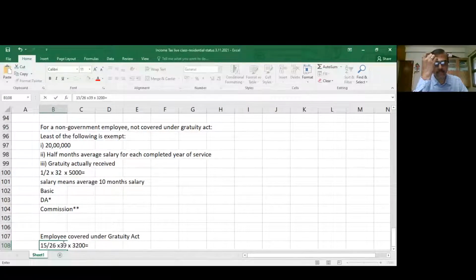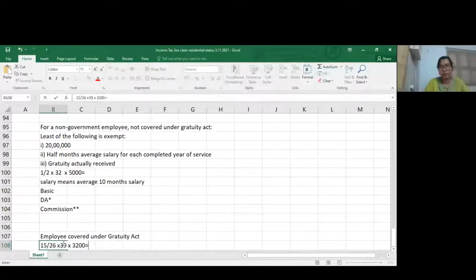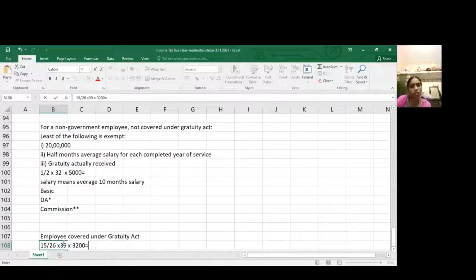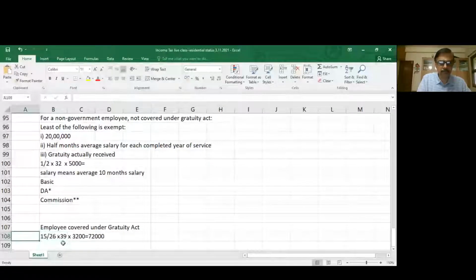So 15 by 26 into 39 into last drawn salary, basic plus DA. Both basic and DA are included for retirement benefits. So you get some X amount. What is that amount? 72,000. Very good. This is slab 1.